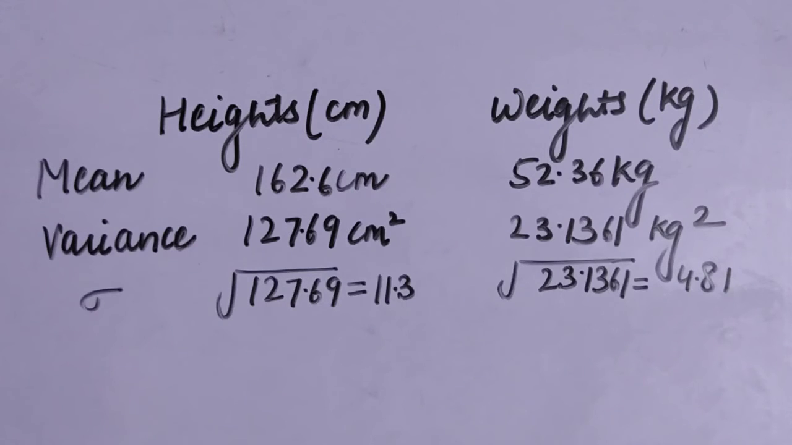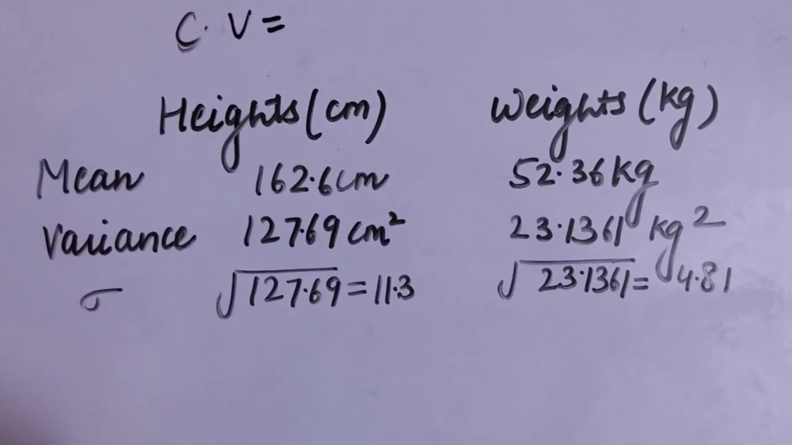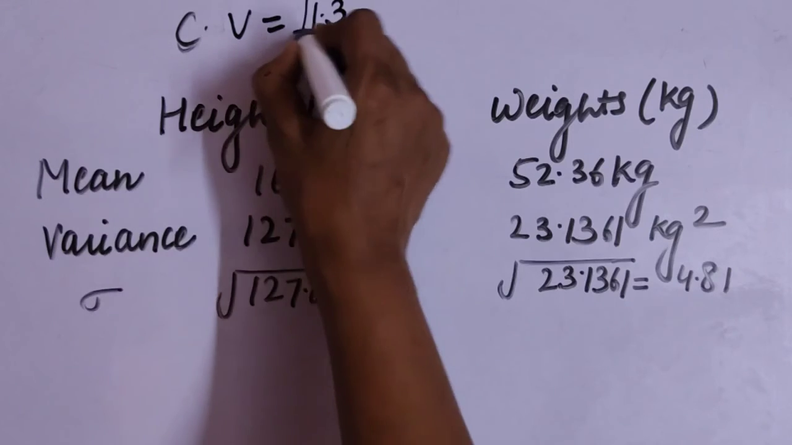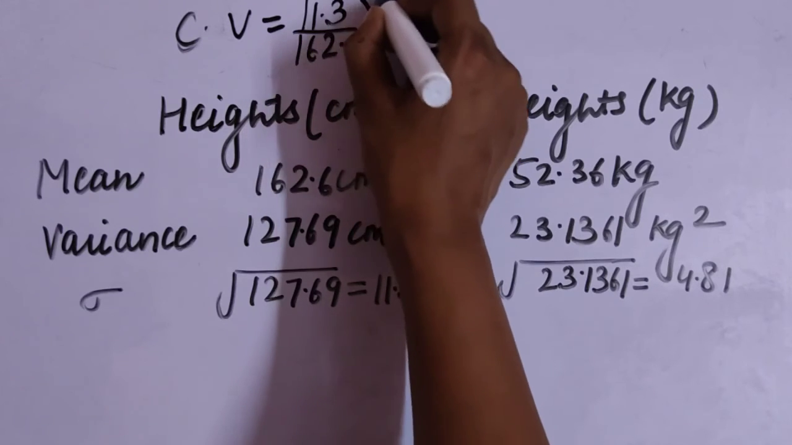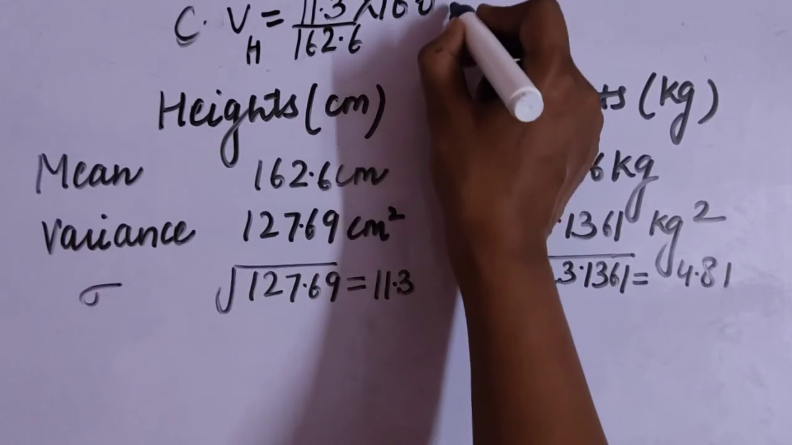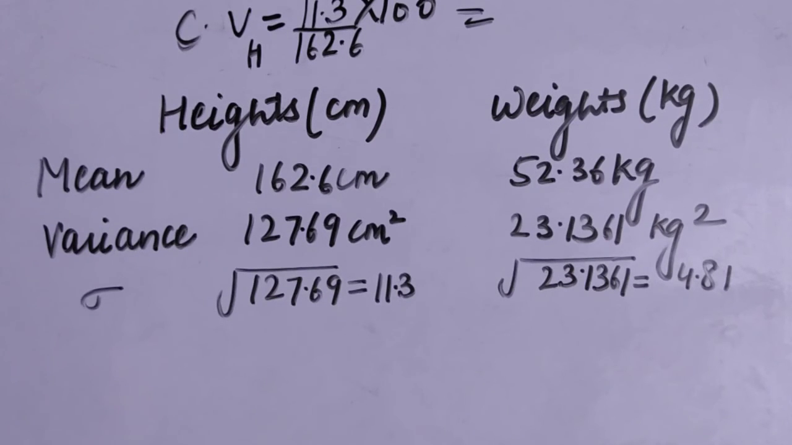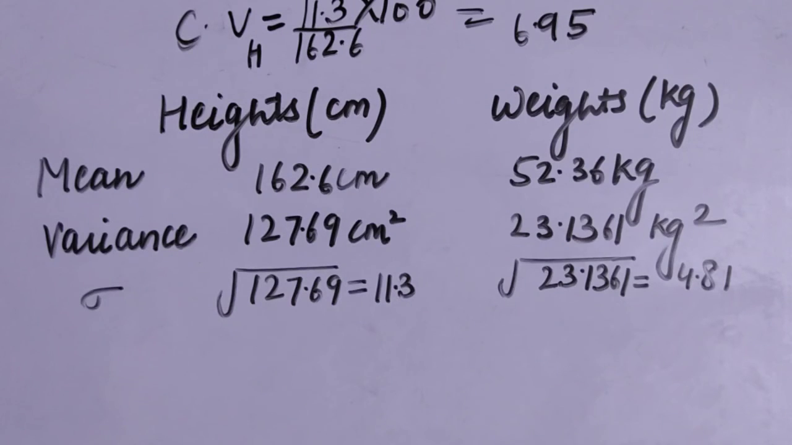So if I find the CV of the first data set, CV, the coefficient of variation, is equal to standard deviation upon mean into 100. That means 11.3 upon the mean, 162.6, into 100. This is the CV of the heights data that was given. When you solve it, you will get something like 6.95. So the CV of heights is 6.95.